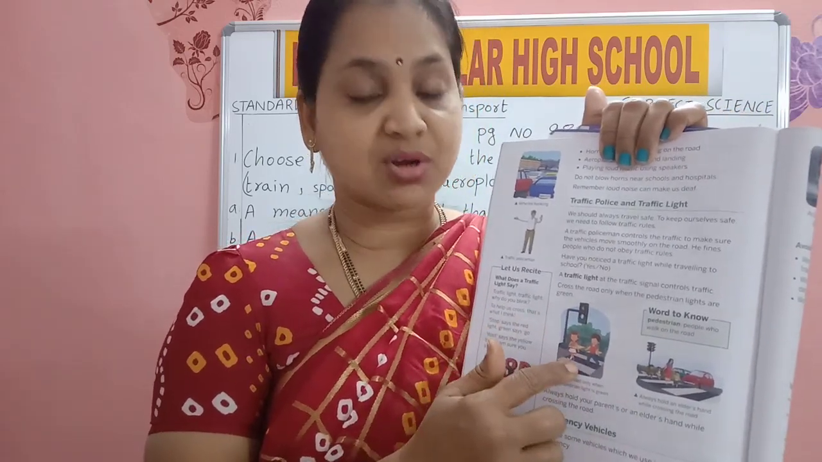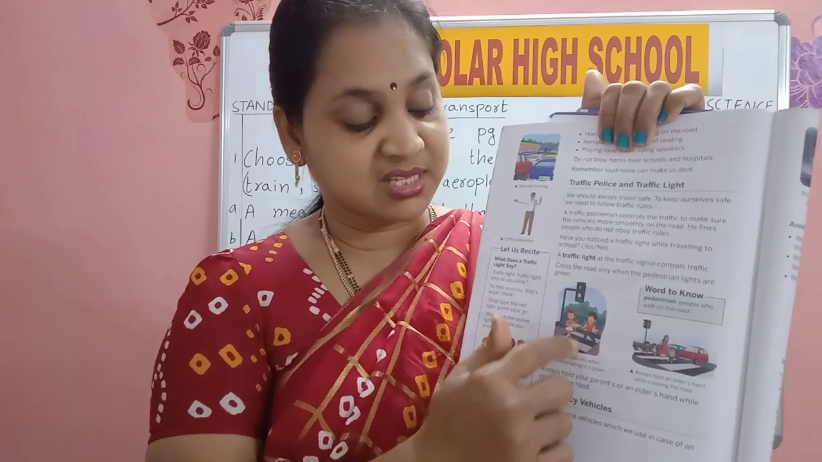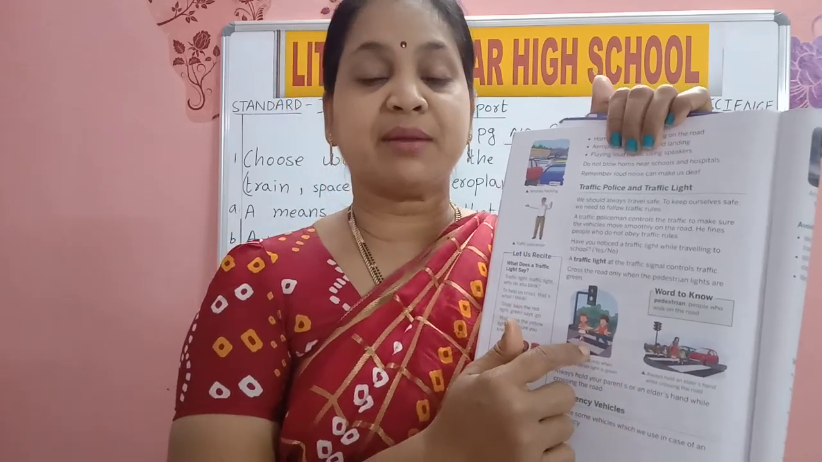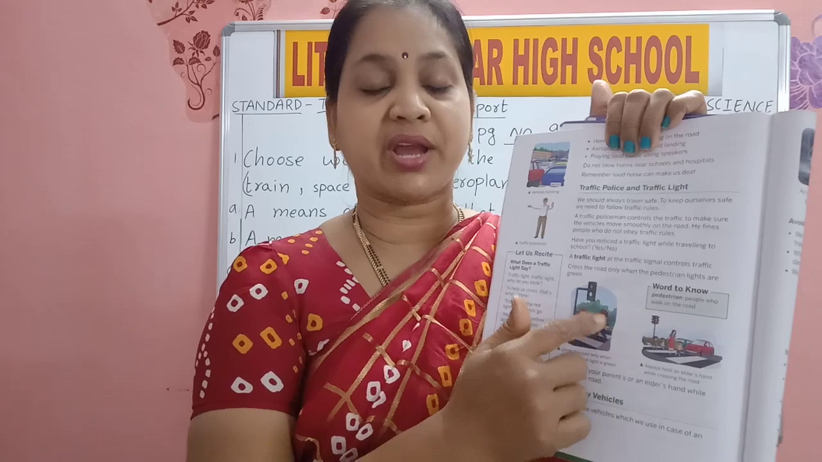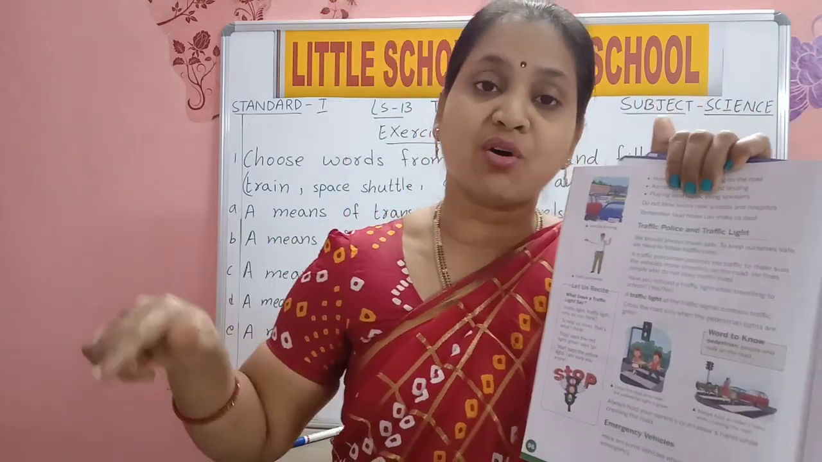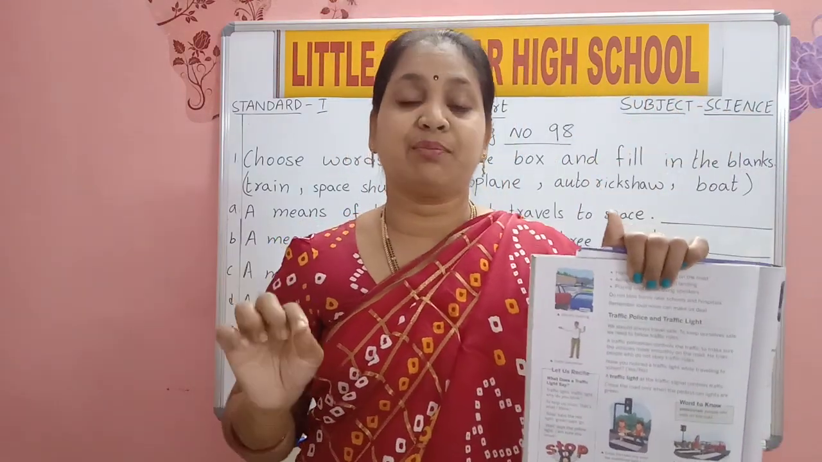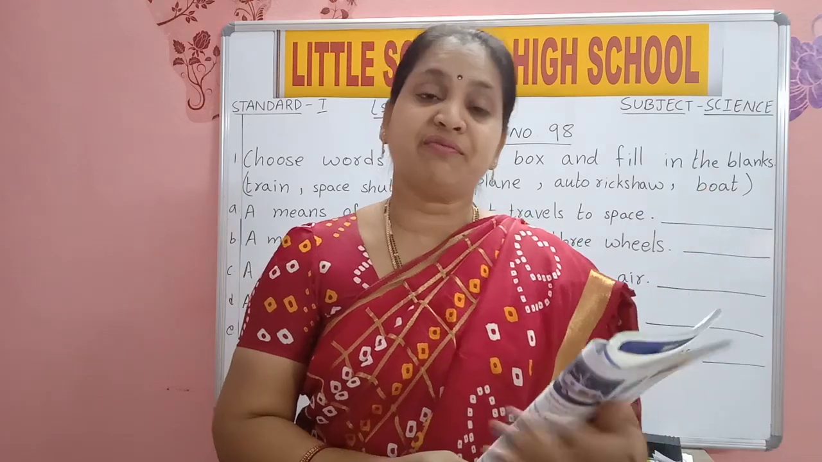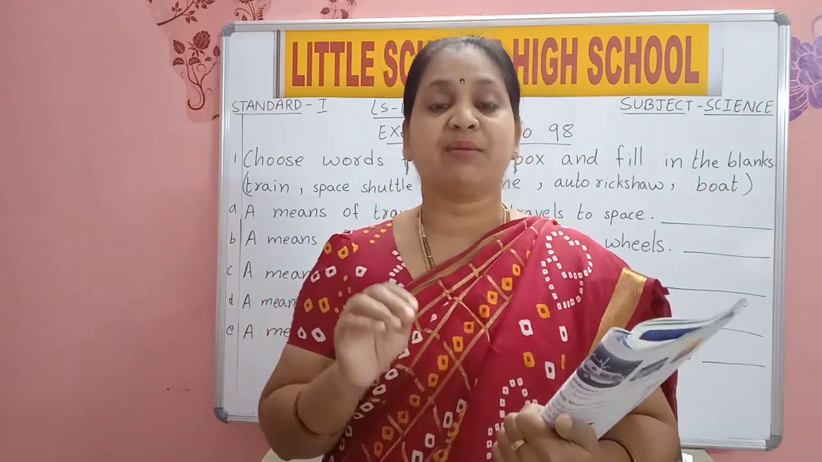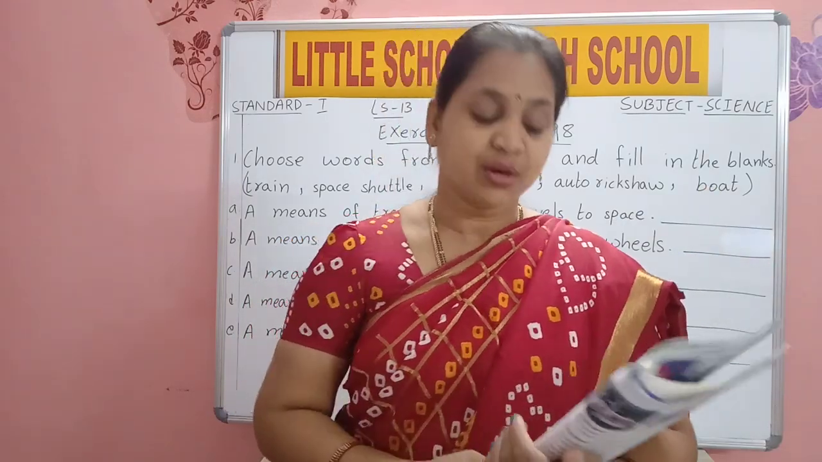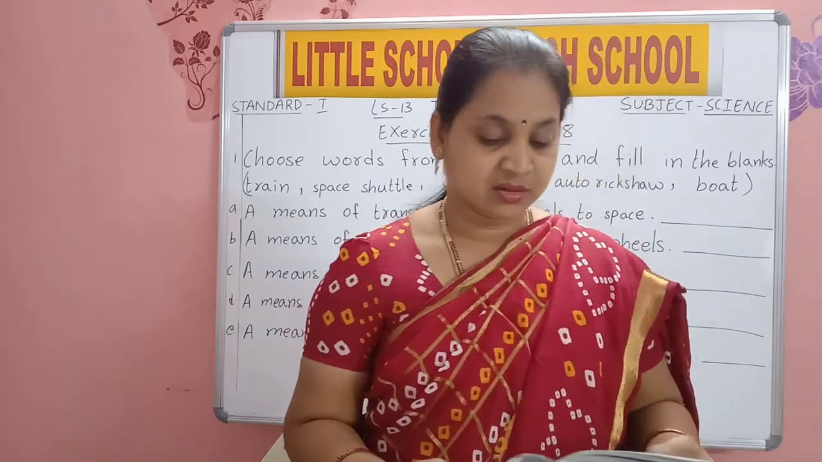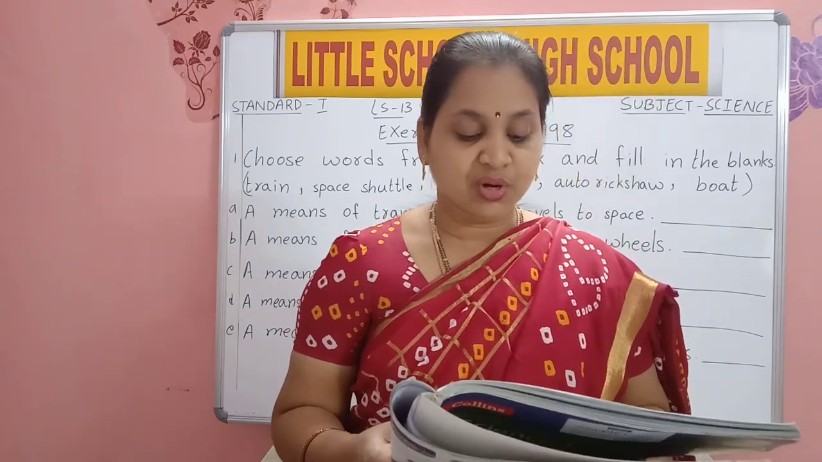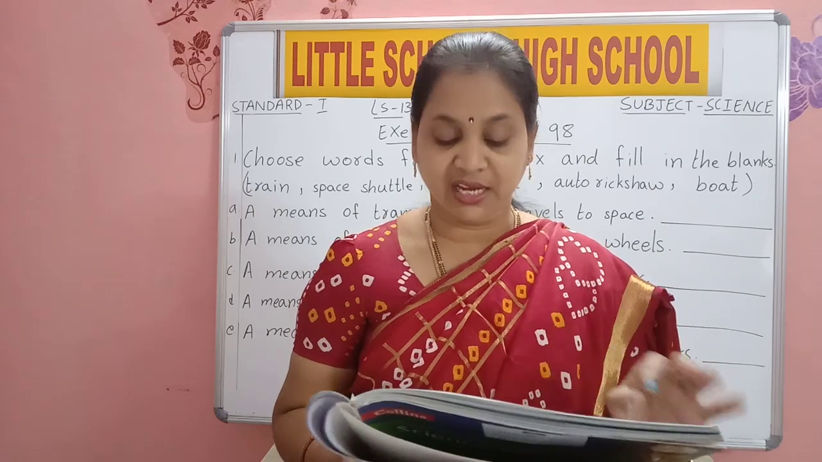And where should you cross the road? At the zebra crossing. This is a zebra crossing, no? White and black stripes will be there on the road. That is known as a zebra crossing. If you want to cross the road, you should use the zebra crossing only. Cross the road only when the pedestrian light is green.